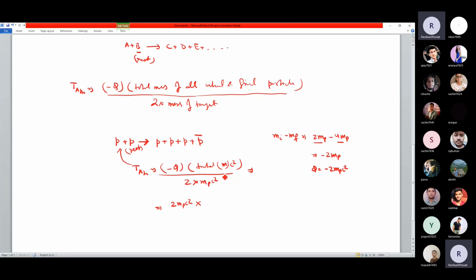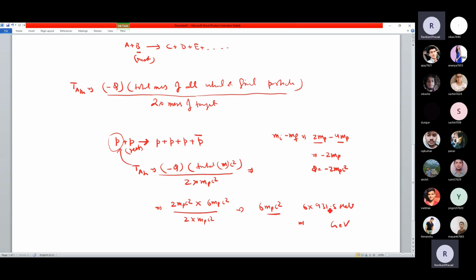And what about the total mass? So that will be 6 mp c square divided by 2 times mp c square. So this goes off and we are getting 6 mp c square. It means you have to provide this much value to this proton, and you can easily know what this number is. This number is 6 into 931.5 mega electron volt. So you can do the calculation, you can find the energy in giga electron volt.